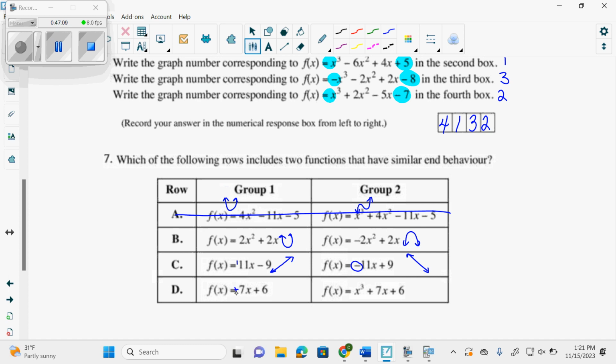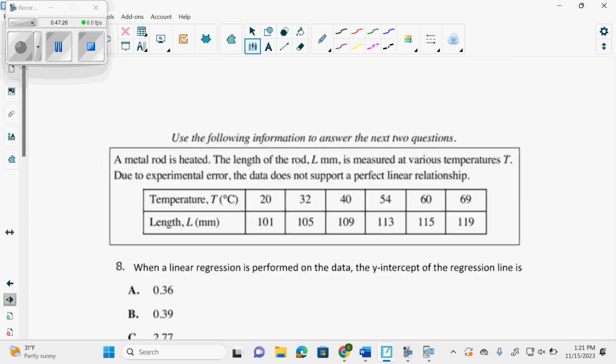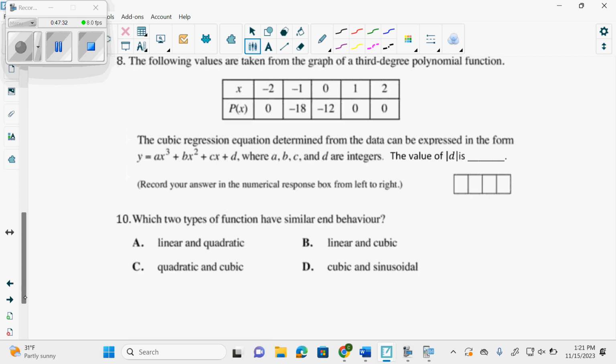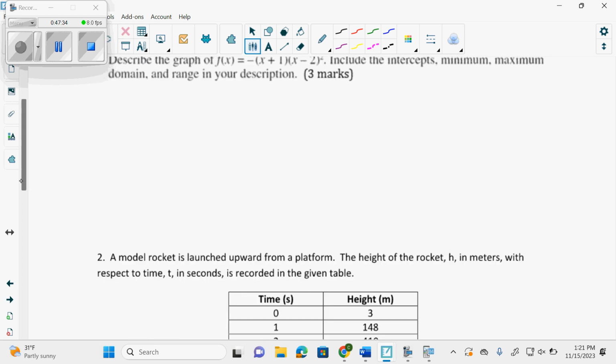This one is up on the right, down on the left. This one is up on the right, down on the left. This one here, and these, oh, I want to go to this one.